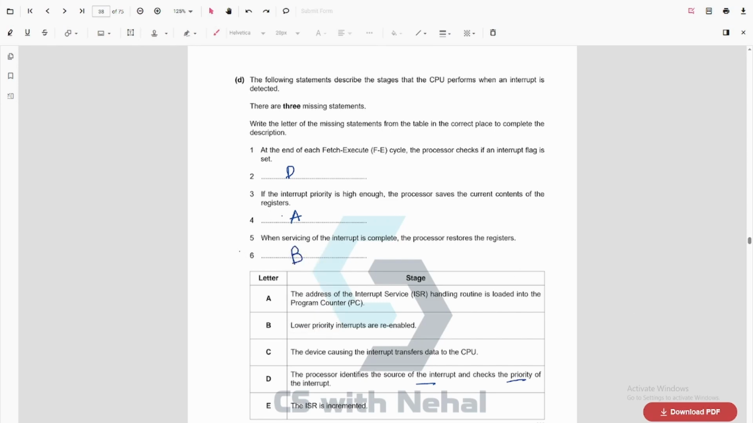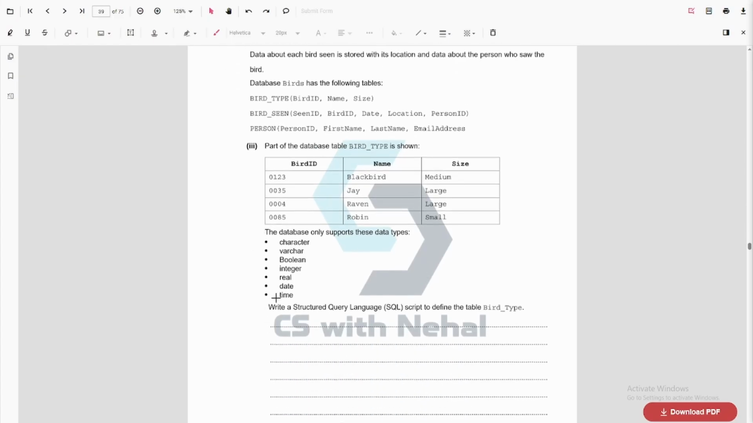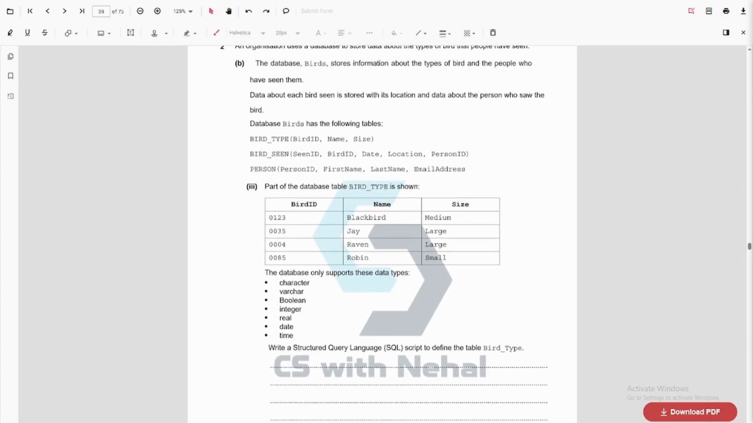Alright, coming to the next question. Here we are given a database table named BIRD TYPE. We need to create the table for BIRD TYPE. We are given some data. So try this question on your own. I will just write the answer.